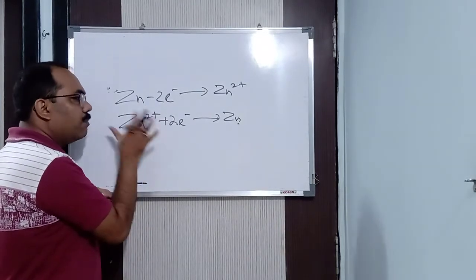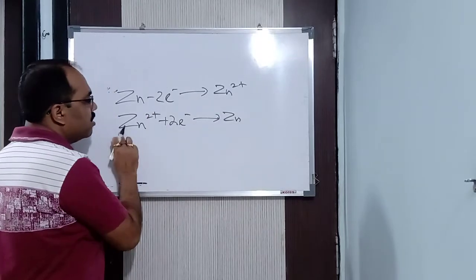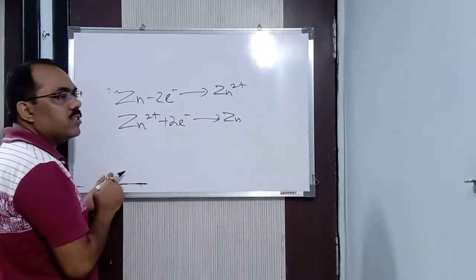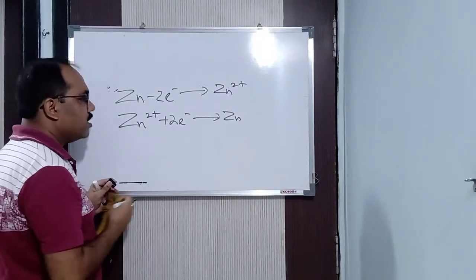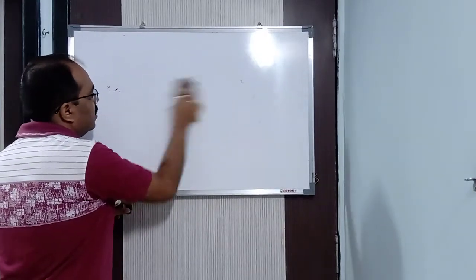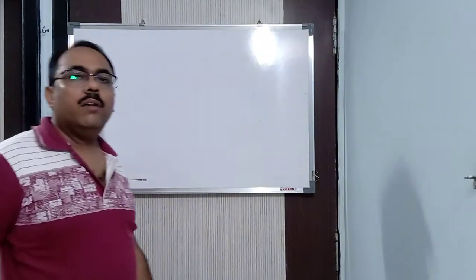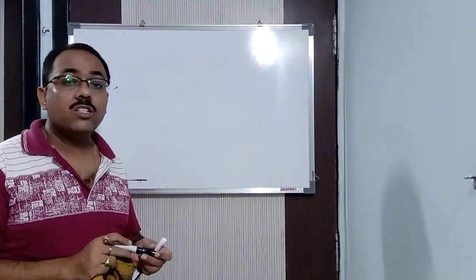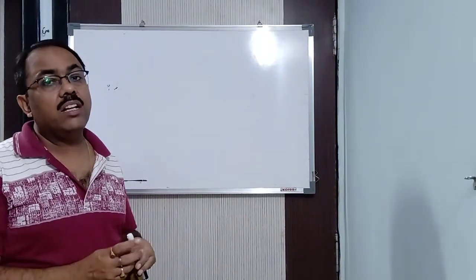Suppose I am writing an oxidation reaction and a reduction reaction. This is an oxidation reaction, this is a reduction reaction. What is the difference between these two reactions? You see, only the negative and positive sign. That's it. One is losing, the other is gaining electrons. So, according to the international system, remember it, whenever we write the potential of a cell, it is considered to be a reduction potential. Whenever you write the electrode potential, it is a reduction potential.